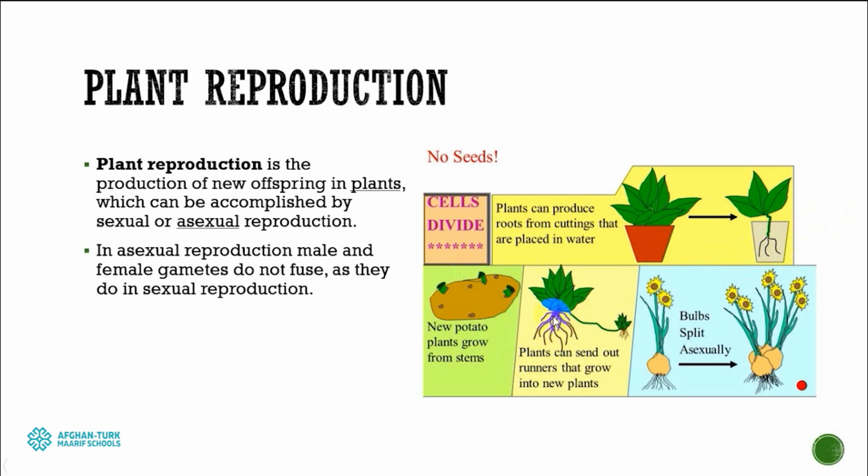Some plants can grow a runner, or they can overgrow one branch, and that branch can make roots and grow a new plant in a faraway place. Or inside the soil, a bulb-like structure or bulb root can split itself into different portions, and different portions can grow new plants. It means in asexual reproduction of plants, no seed is required.